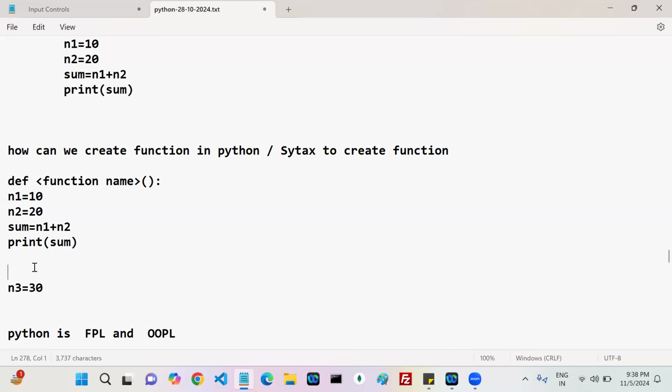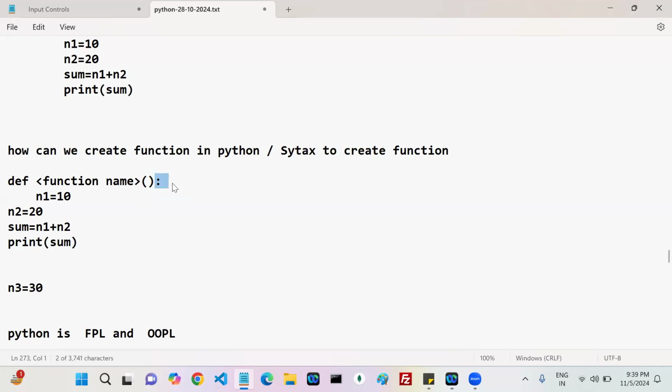Here you have to follow the indentation in Python. This is very, very important. Wherever the block starts, it starts by using a colon. In the block, the statements you write need to follow the indentation. Indentation is nothing but, see here, you need to give 4 spaces or 1 tab.